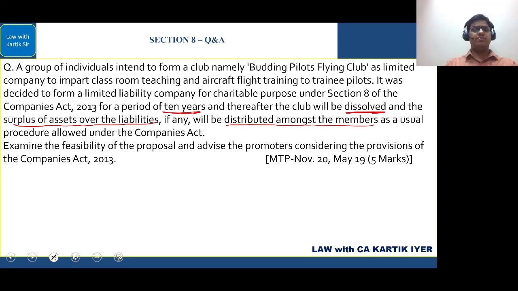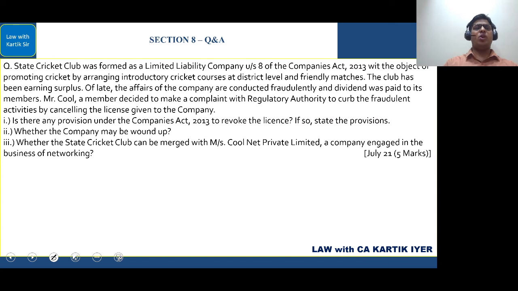Okay, simple. State Cricket Club was formed as a limited liability company under Section 8 of the Companies Act 2013 with the object of promoting cricket by arranging introductory cricket courses at district level and friendly matches. So they are promoting cricket.